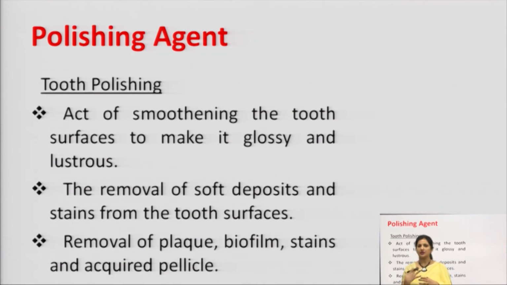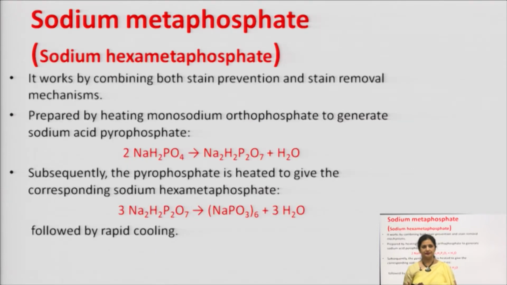But otherwise, what is it doing? It is removing the soft deposits and the stains from the tooth surface. Basically, it removes plaque, biofilm, stains and acquired pellicle, which all exist on the tooth surface and give it a very ugly look. So, we use the polishing agent to get that glossy tooth feel.